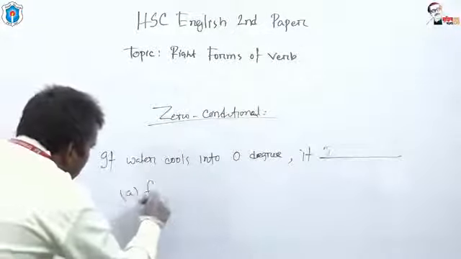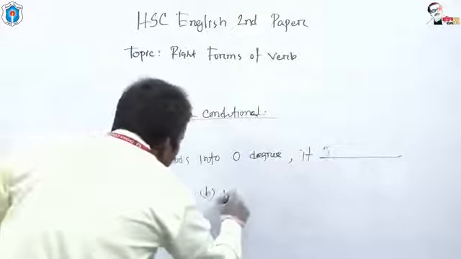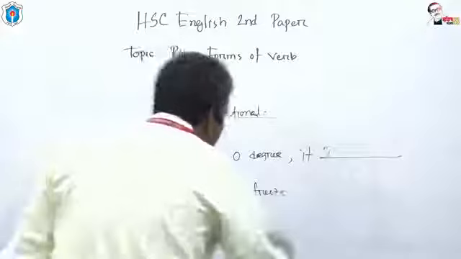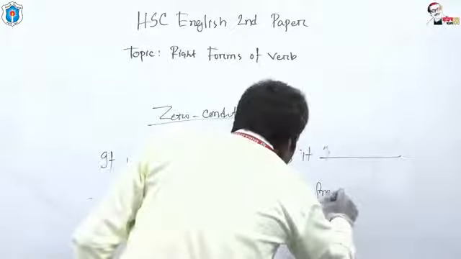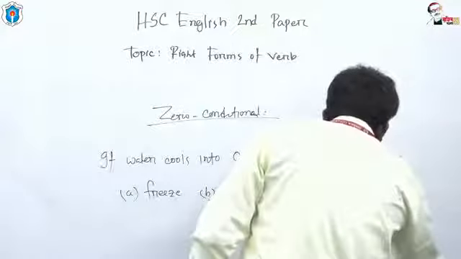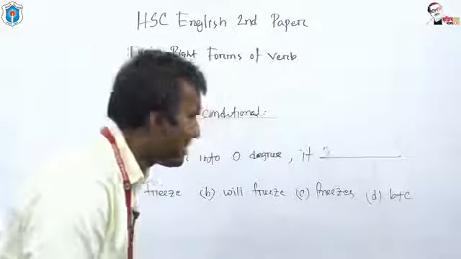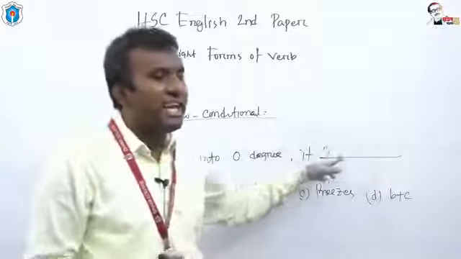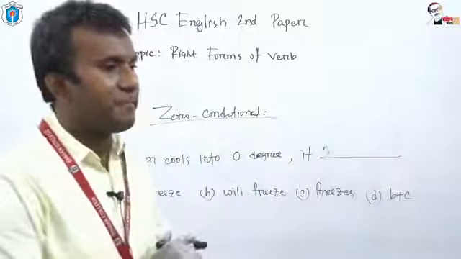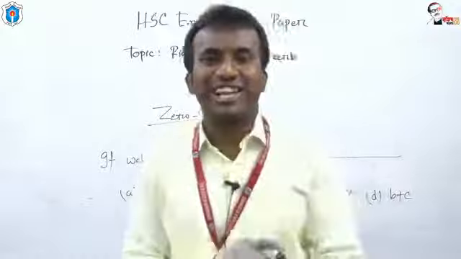Option A, freeze. Option B, will freeze. Option C, freezes. Option D, B plus C. What should be the answer, dear students? It should be "freezes". This is zero conditional. Okay.